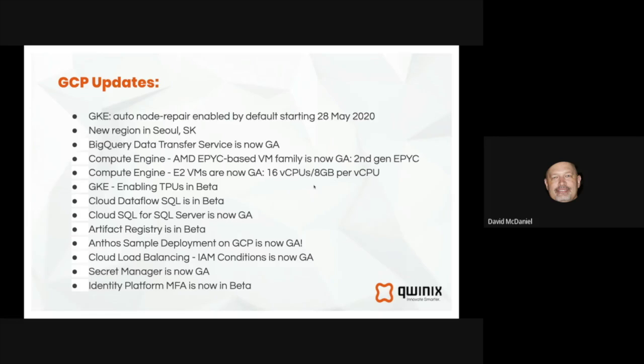Cloud load balancing now has IAM conditions, and that is generally available as well. And one thing that was kind of missing for a while, but Secret Manager is now generally available. That's a huge piece as you're deploying more workloads. Identity platform MFA, so using multi-factor authentication, is now in beta.